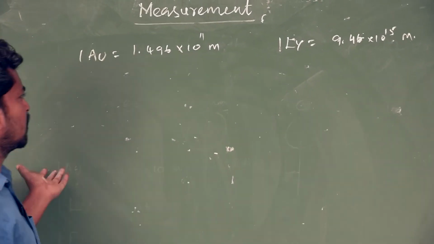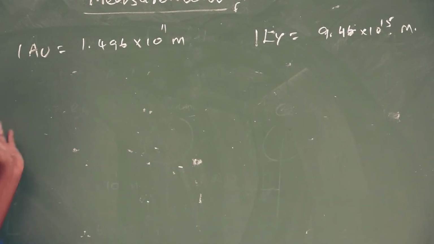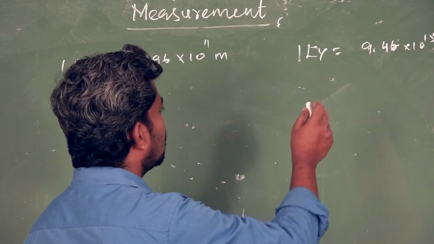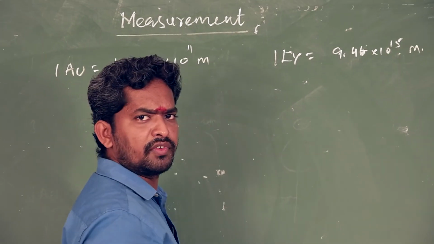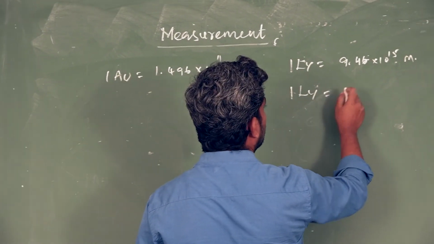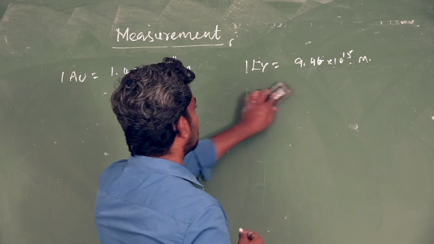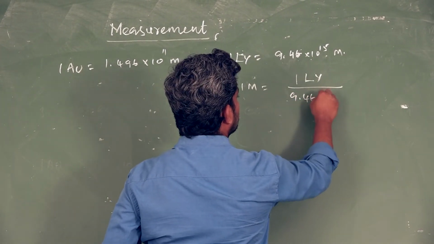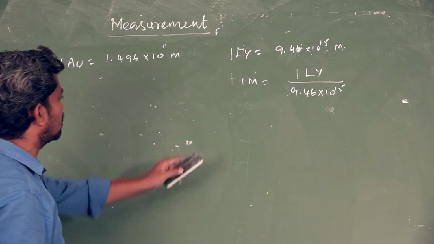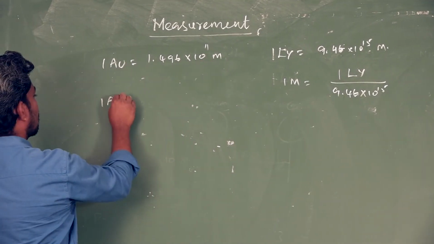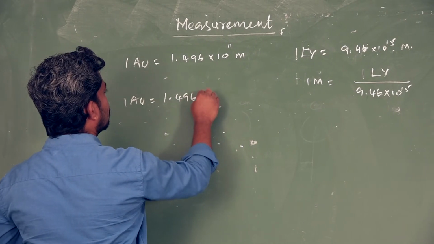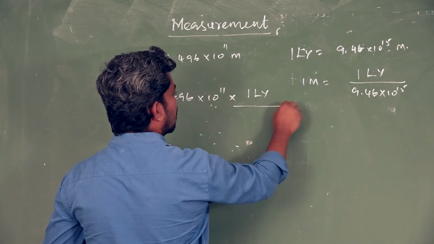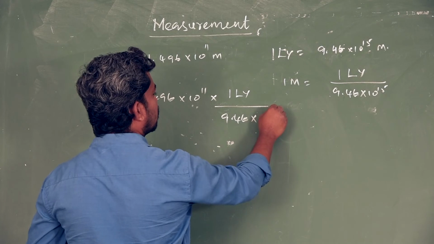Here we compare astronomical unit and light year. Let us convert astronomical unit to light year. Just take the first one. 1 light year is equal to 9.46 into 10 power 15 meter. So 1 meter is equal to 1 light year divided by 9.46 into 10 power 15. Now substitute here: 1 astronomical unit is equal to 1.496 into 10 power 11 into 1 meter, which is 1 light year divided by 9.46 into 10 power 15.